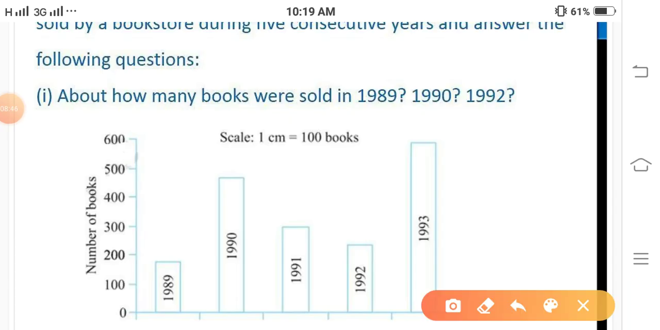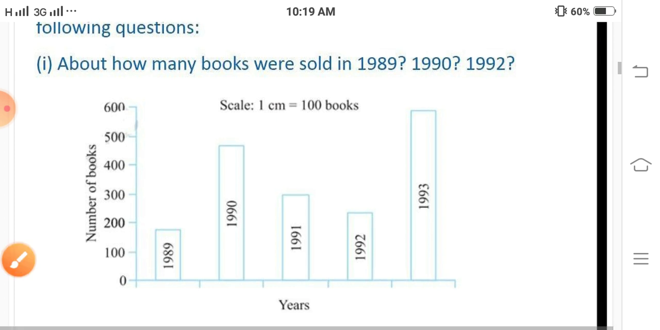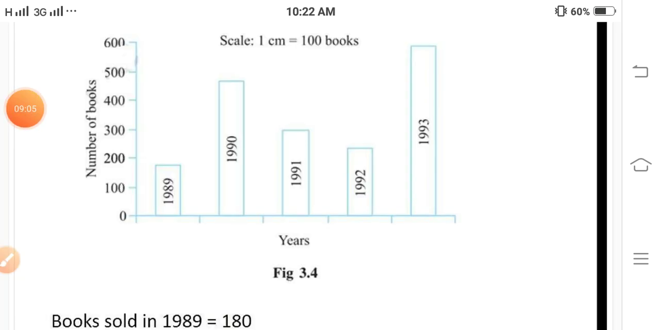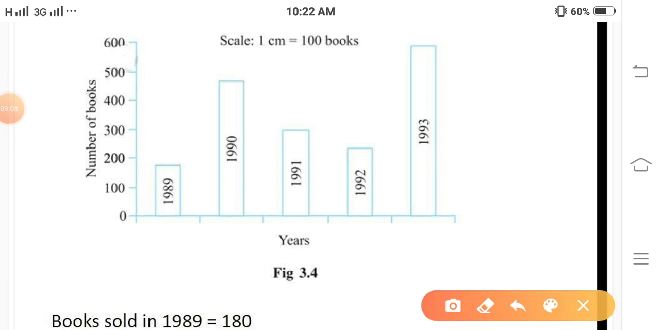You can see that here one box is equivalent to 100 units. Here you have taken the scale of 100 units, which means one box represents 100 books. So in 1989, dear students, from here you will make a straight line. You will count the number of lines or you will measure the scale. So it will be equal to 180, which means the books sold in 1989 is 180.